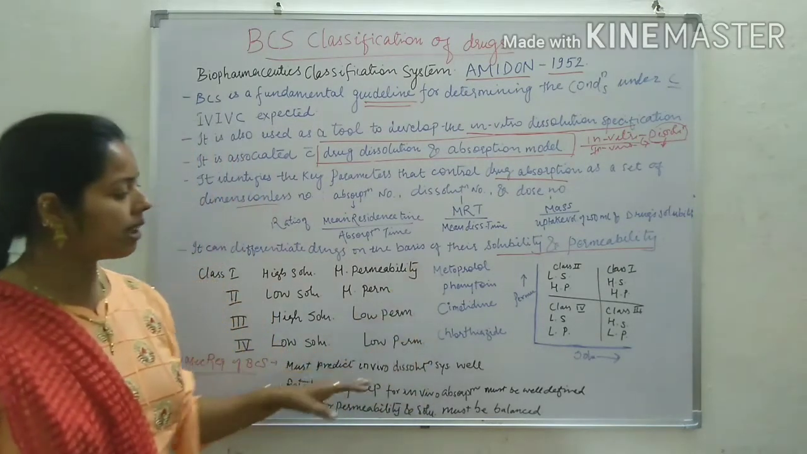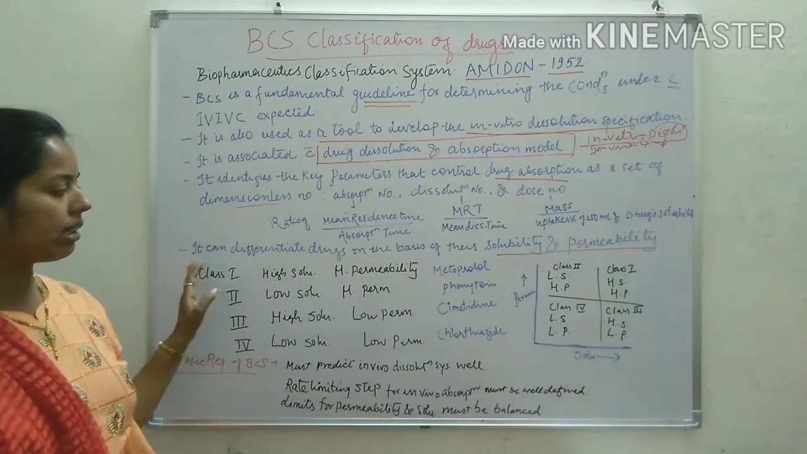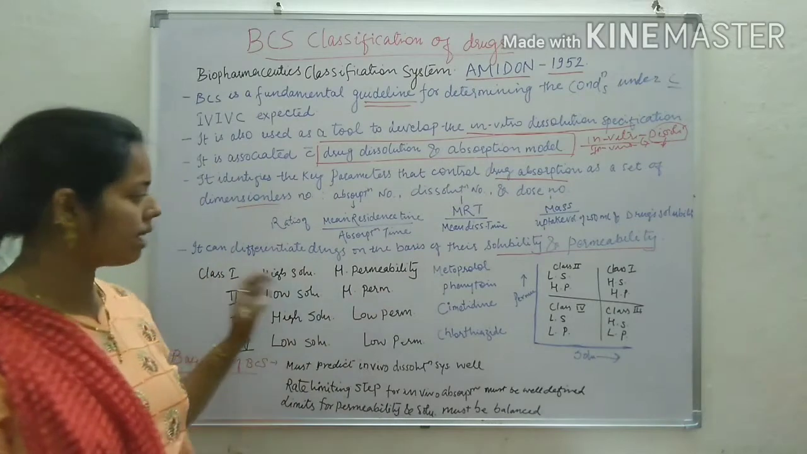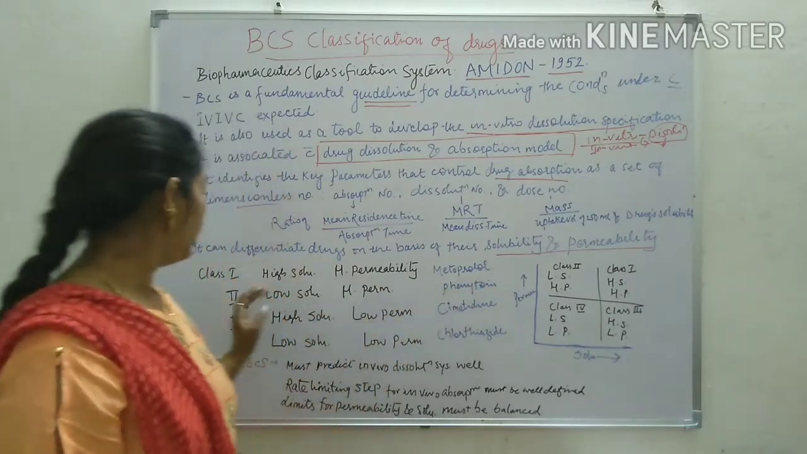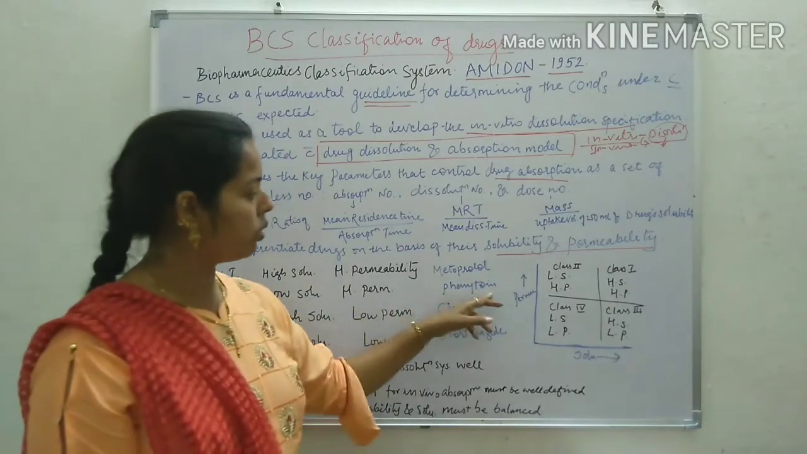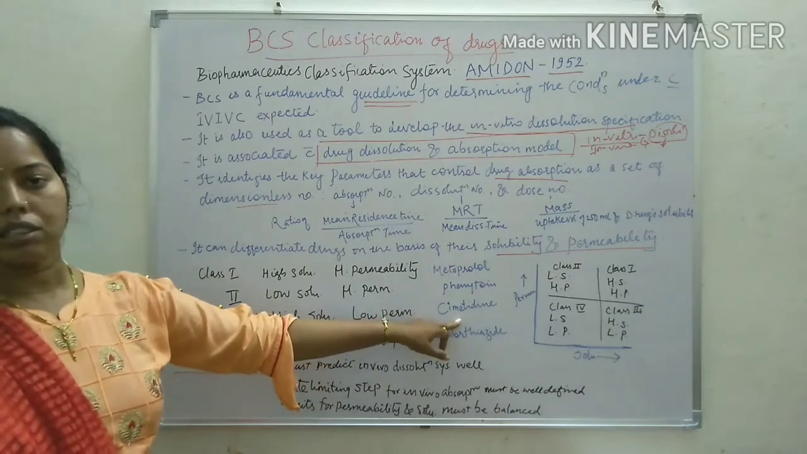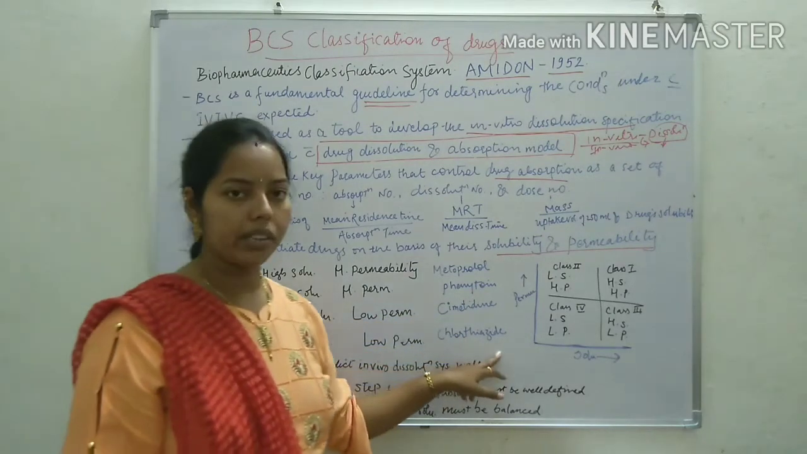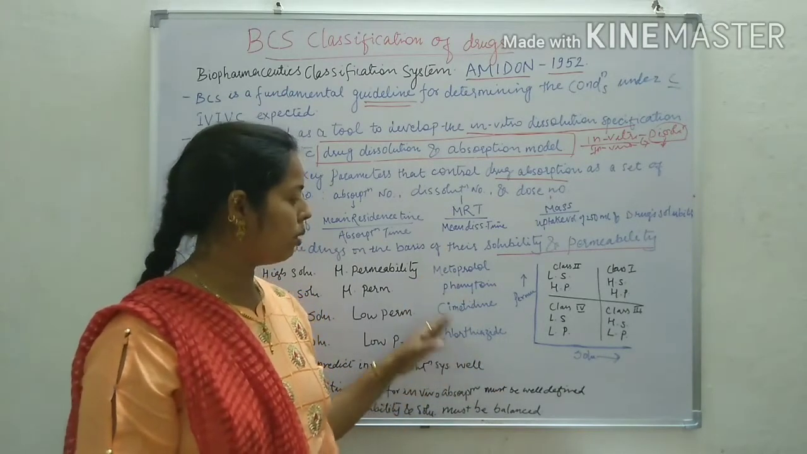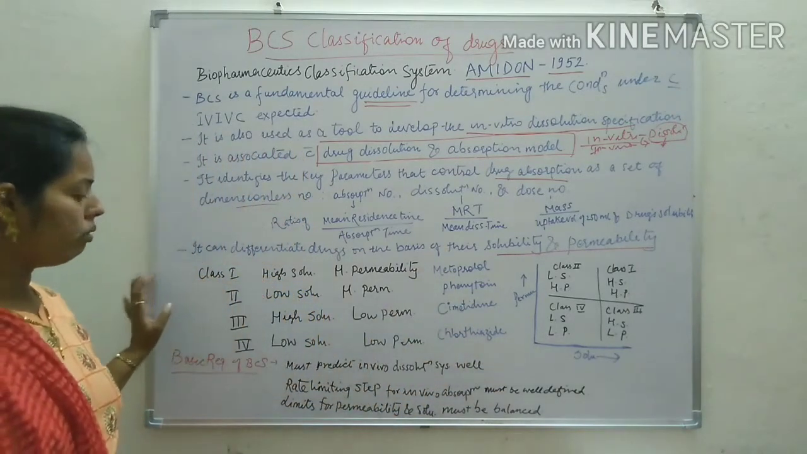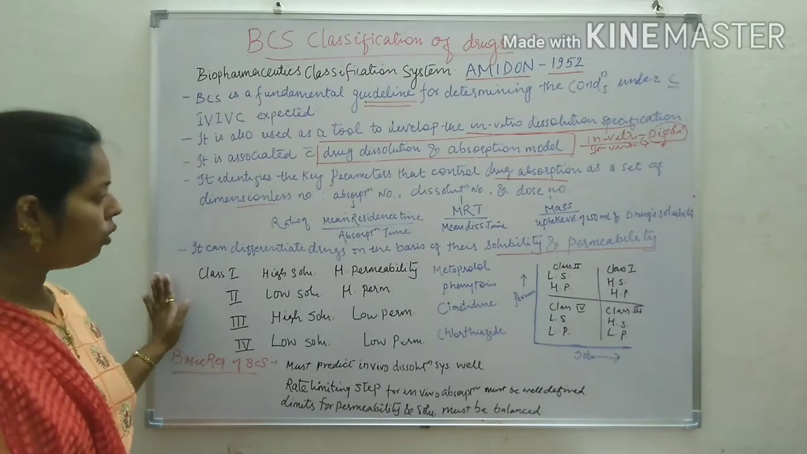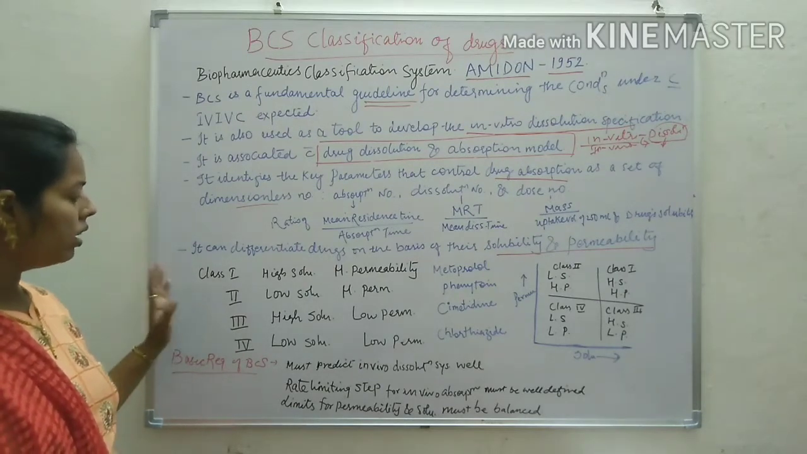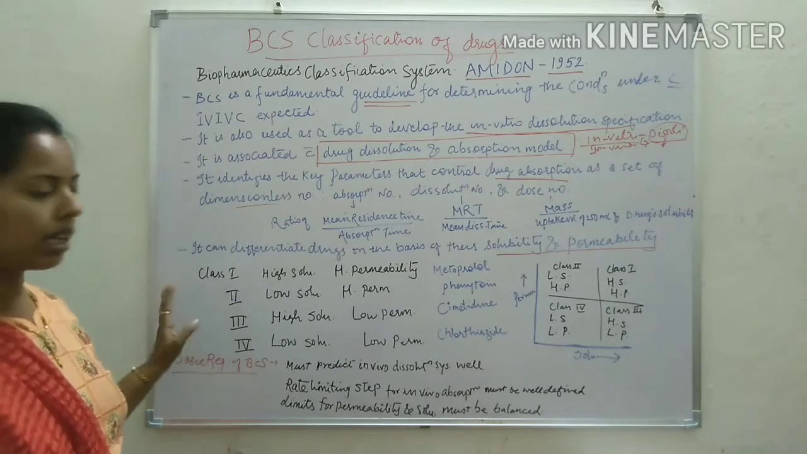And these are examples of drugs in these classes. The example of class 1 is metoprolol. Example of class 2 is phenytoin. Example of class 3 is cimetidine. And class 4 example is chlorothiazide. So these are the examples of different classes of BCS. Now in detail we have to understand what these classes are.